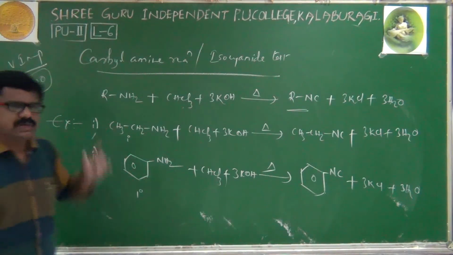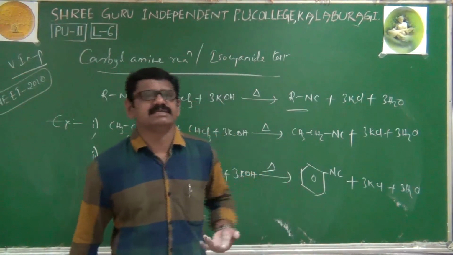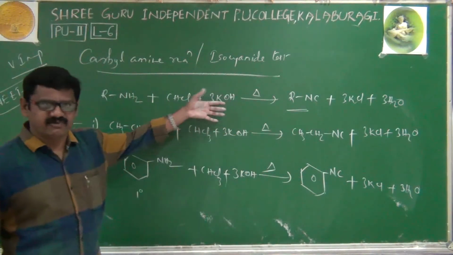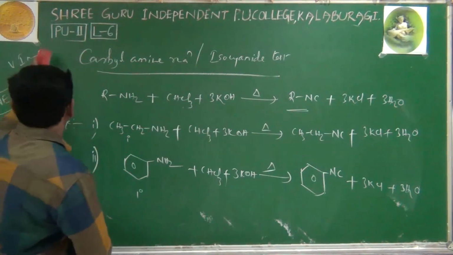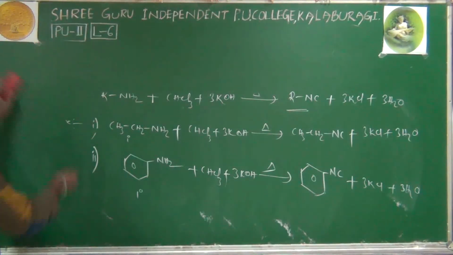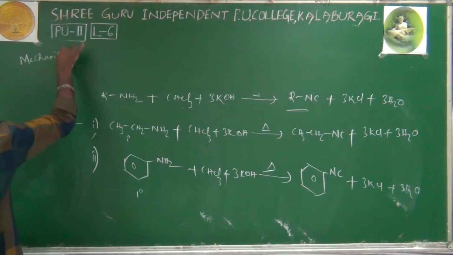Okay. Now we'll do one thing. Generally, for named reactions, we'll discuss the mechanism also. Let's see its mechanism clearly. Mechanism of the carbylamine test. Of course, the mechanism is not given in the NCERT book, but we'll just see the mechanism.